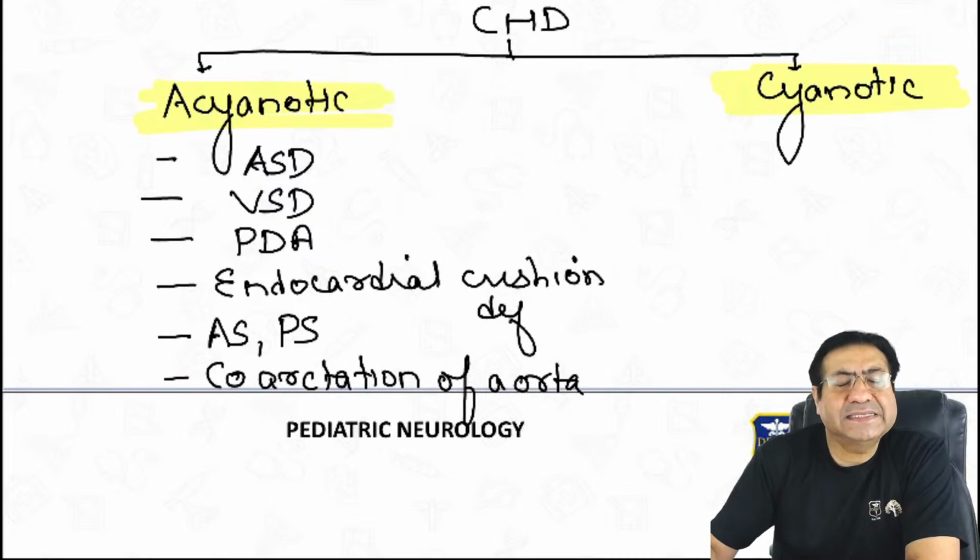Why are they called acyanotic congenital heart diseases? Because they are not associated with any cyanosis.